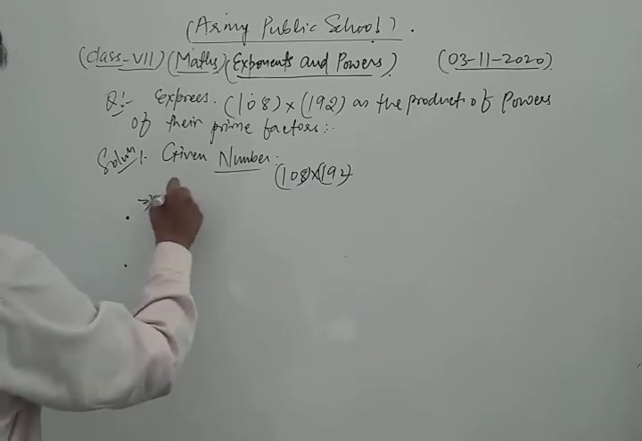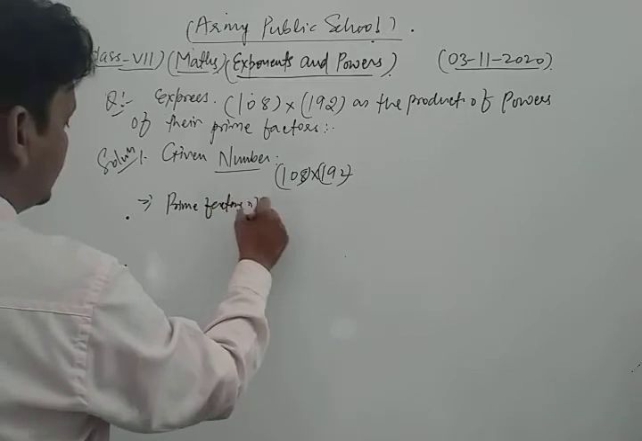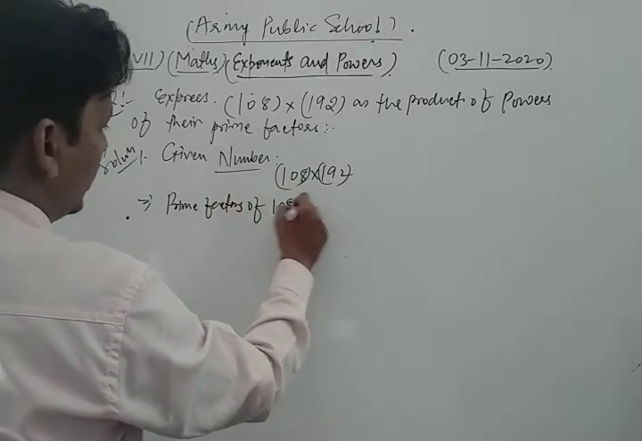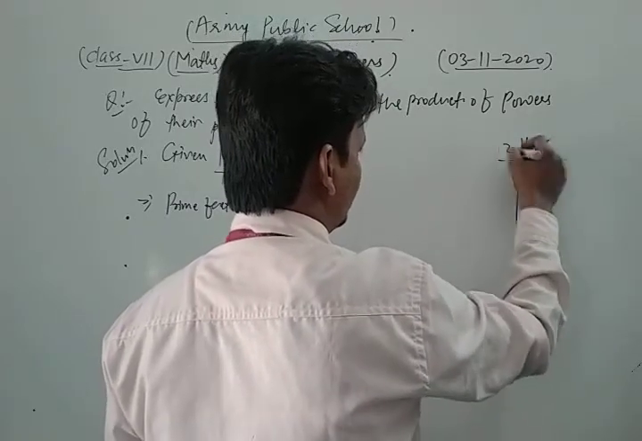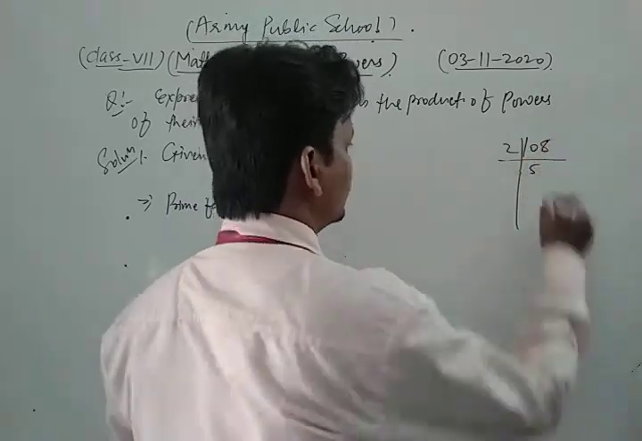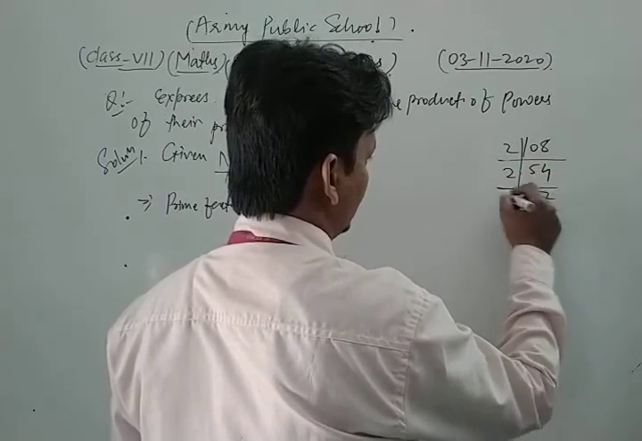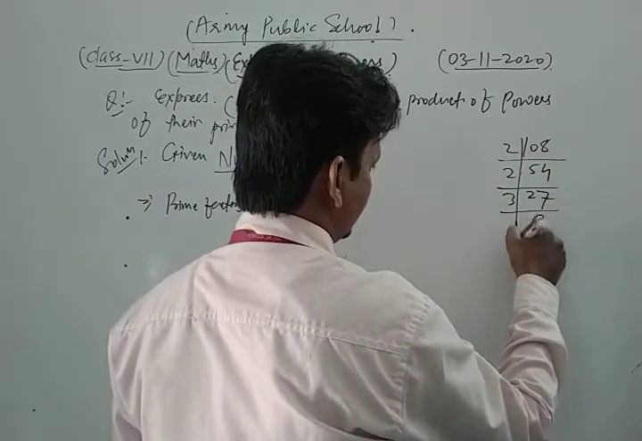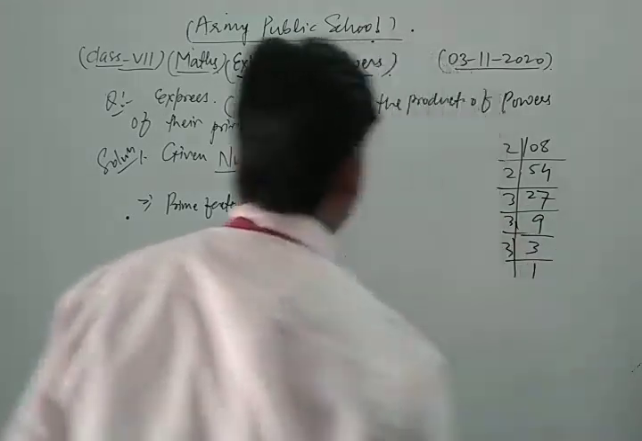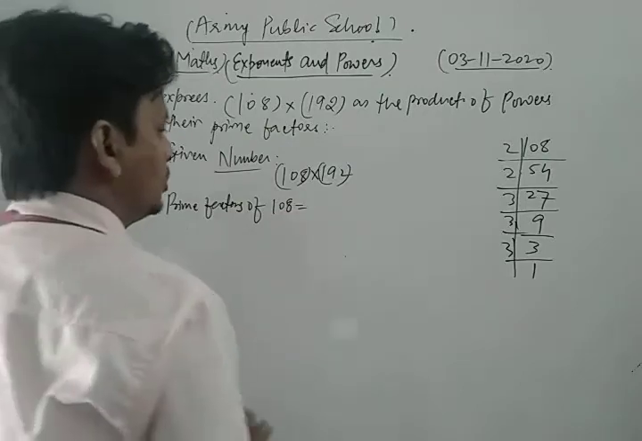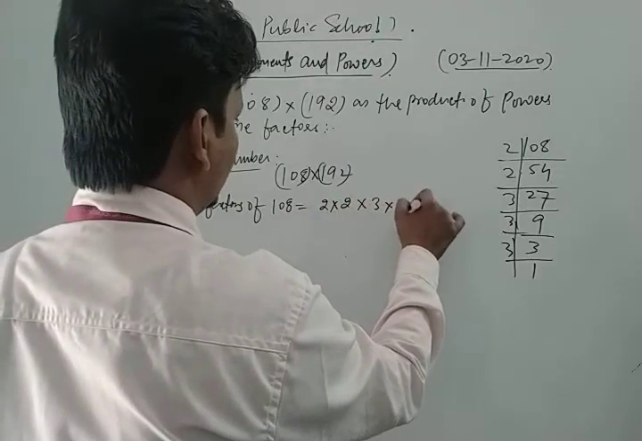First of all we write the prime factors of 108. Let's see what the prime factors of 108 are. 2 fives are 10, 2 fours are 8. Now again by 2, 2 twos are 4, 2 sevens are 14. Now 3 threes, 3 nines are 27, 3 threes are 9, and 3 ones are 3. So the prime factors of 108 are 2 into 2 into 3 into 3 into 3.